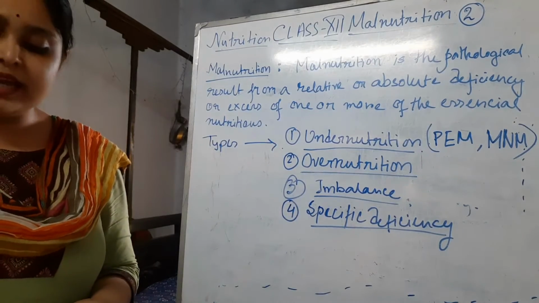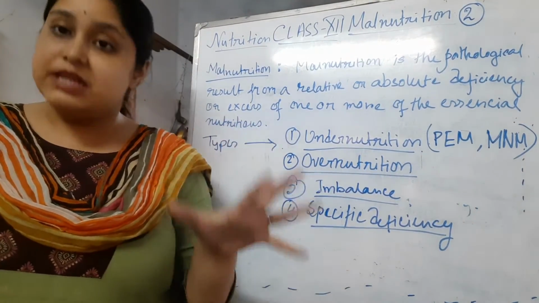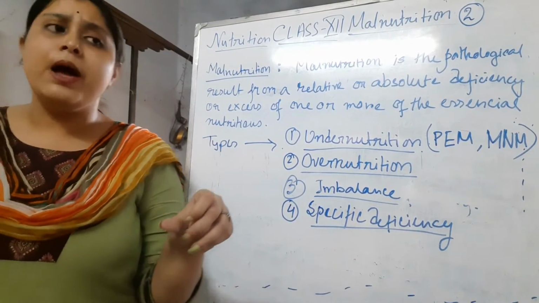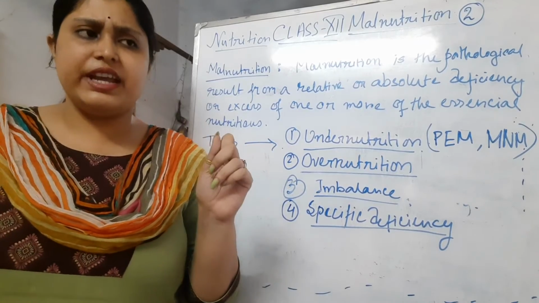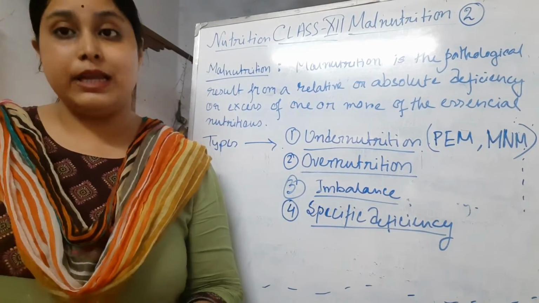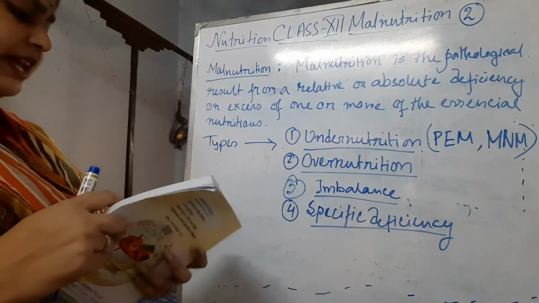There are many kinds of nutrients, like vitamins, minerals, and also protein and carbohydrate. But carbohydrate loss is very uncommon, while protein loss is common, as well as many vitamins and minerals.